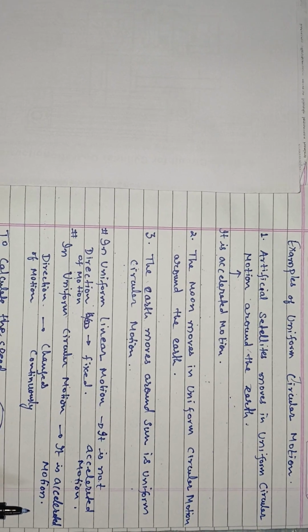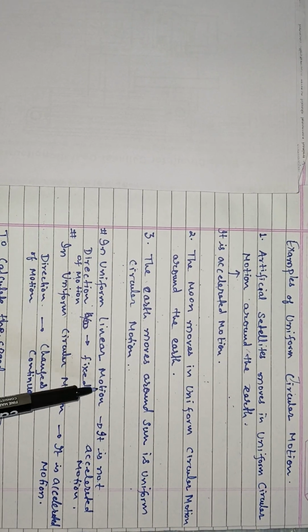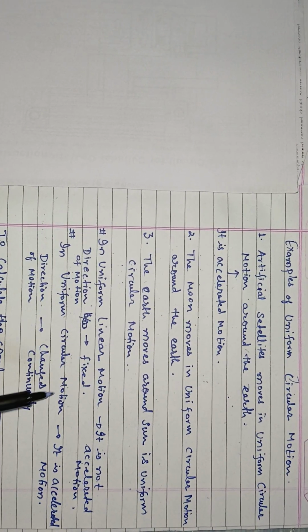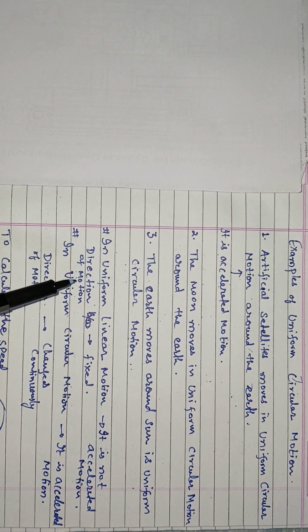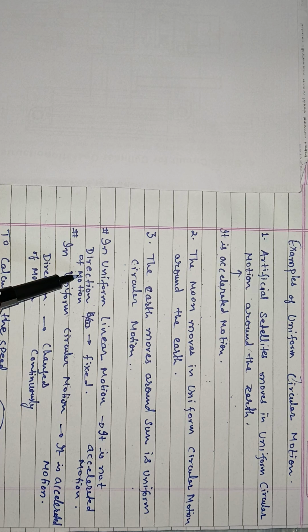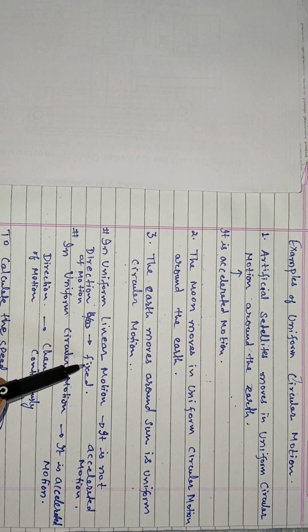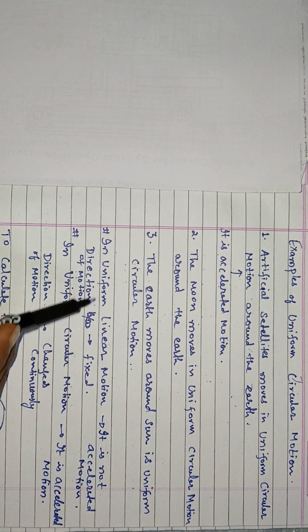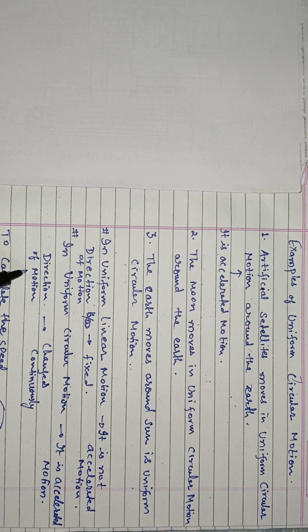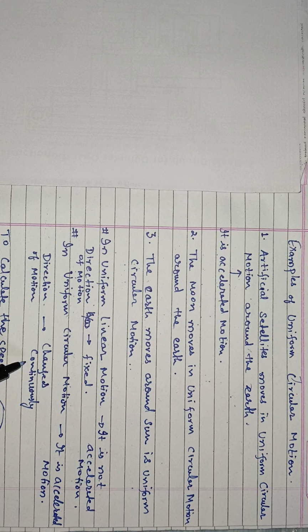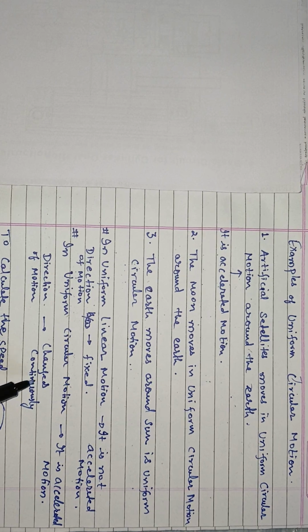Let us see the difference between uniform linear motion and uniform circular motion. The difference is that the direction of motion is fixed in uniform linear motion, but in uniform circular motion the direction of motion is always changing, continuously.